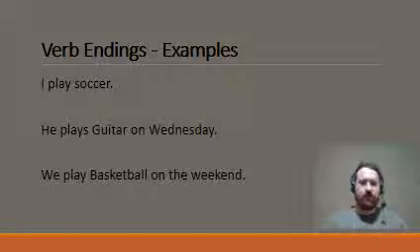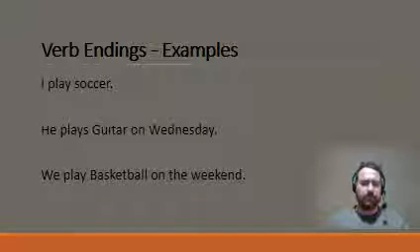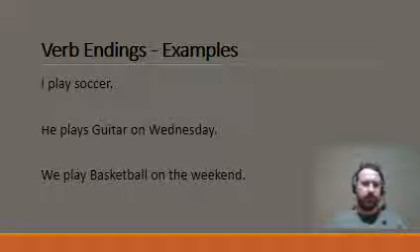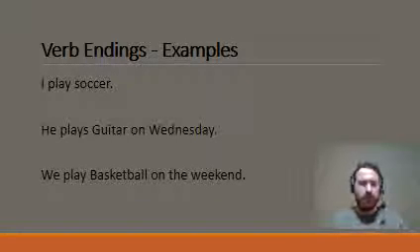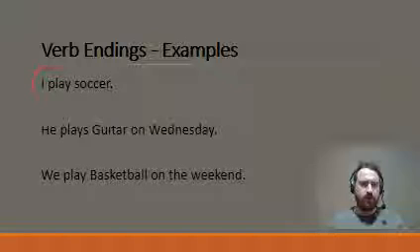So here we have 3 examples of some sentences in German. We've got I play soccer, he plays guitar on Wednesday, and we play basketball on the weekend. So when you're translating these sentences into German, what I want you to think about is who's doing the action, and circle that. So you can see in the first example, I play, the second example, he plays, and the third example, we play.